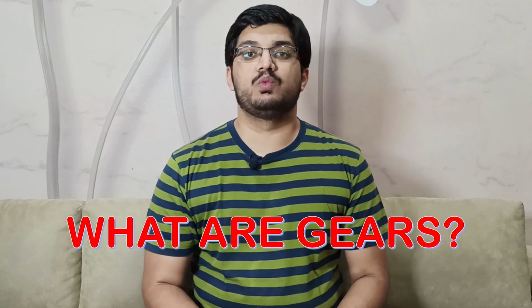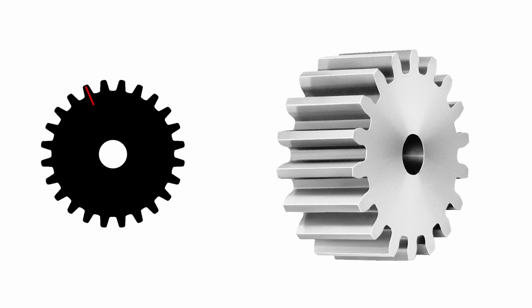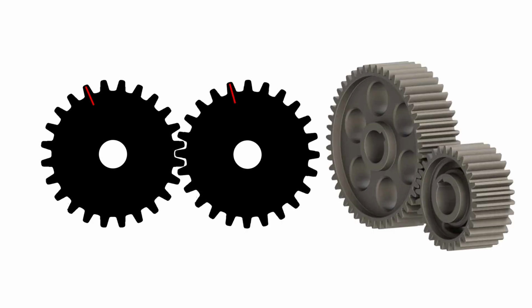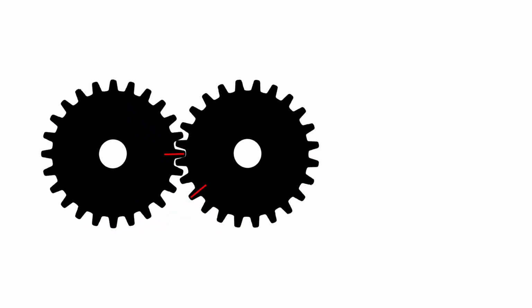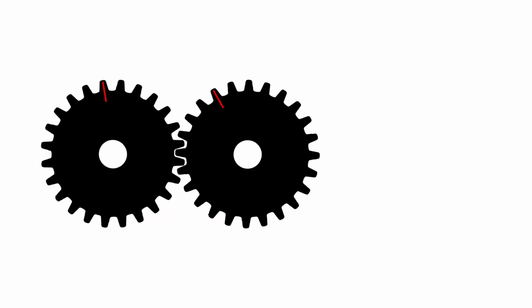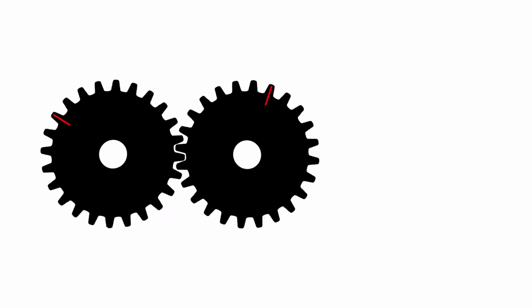Before we directly understand why we need gears, I'll quickly explain what gears are for those who don't know it. In simple language, gears are wheels or discs with teeth on them. A gear having a particular type of teeth can engage or mate with another gear having teeth with similar characteristics. Due to this engaging or meshing of gears with one another, motion and power can be transmitted from one gear to the other. Thus, when one of the gears rotates, it makes the meshed gear rotate as well.